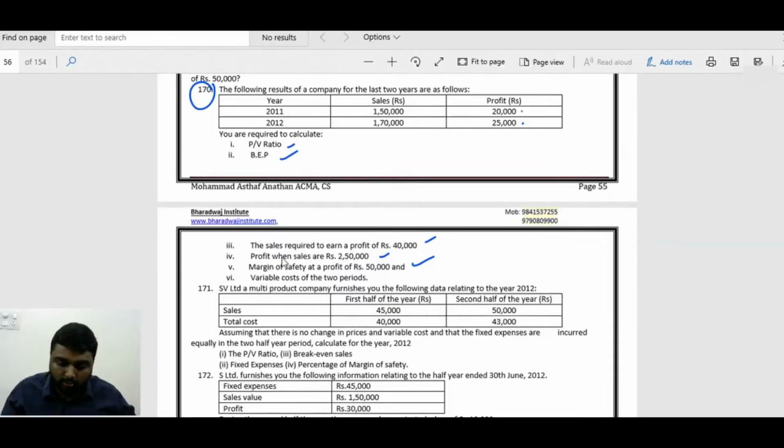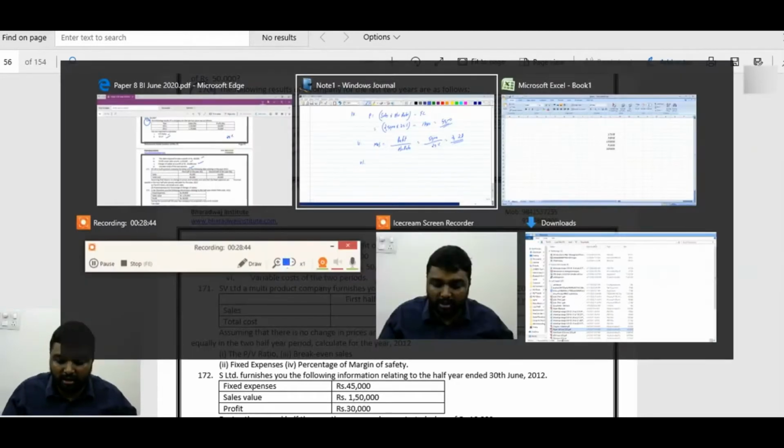Now what is the last point? Variable cost for the 2 periods. We have discussed the shortcut. We know the PV ratio is 25%, so the balance, 75%, will be the variable cost.